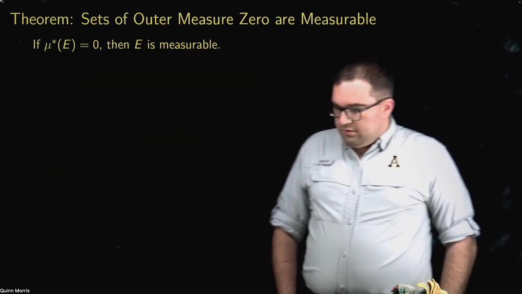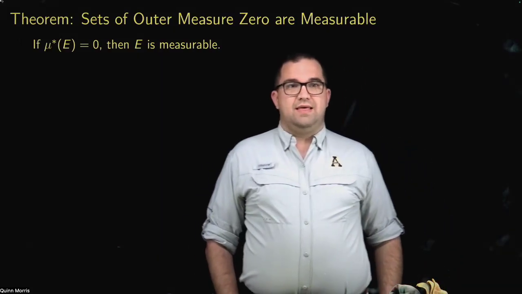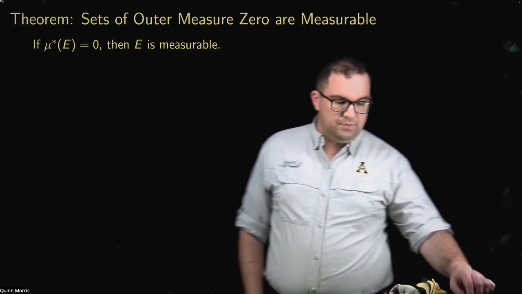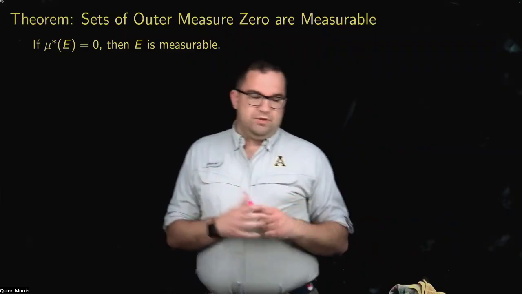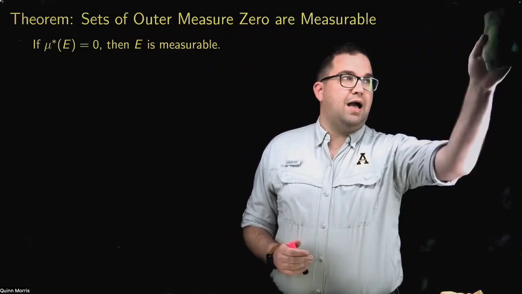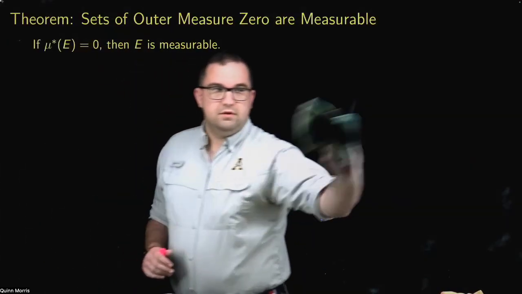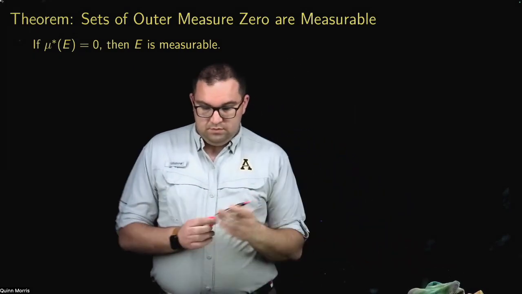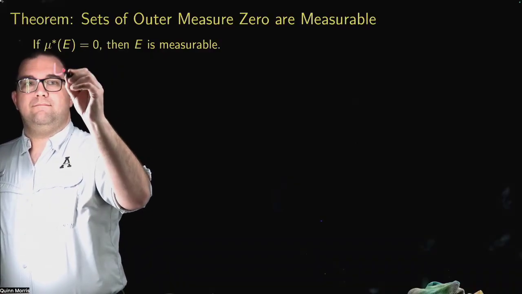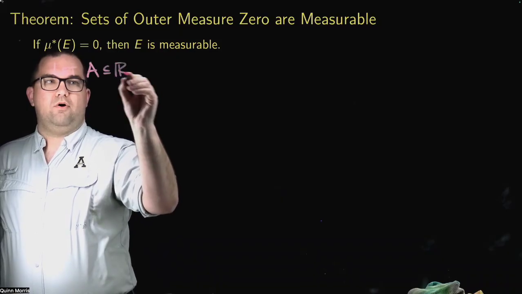Now, we want to look at proving that some other sets are measurable. So let's show that sets of outer measure 0 are always measurable. Again, the only tool we have at our disposal right now, if I want to show that something is measurable, is to show that it satisfies that Carathéodory condition. So let A be an arbitrary subset of R.